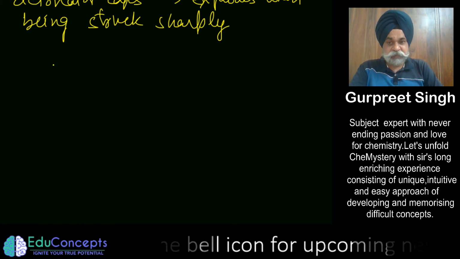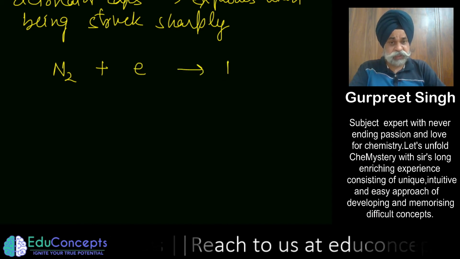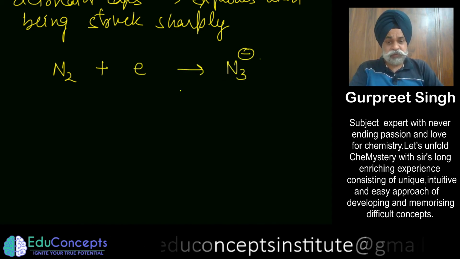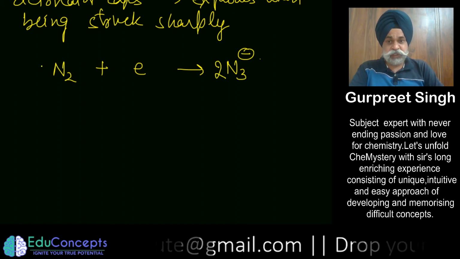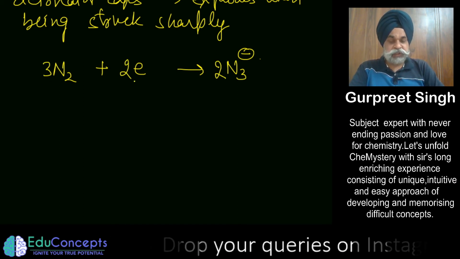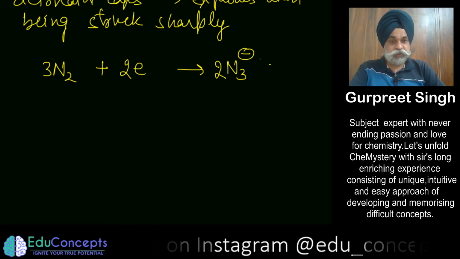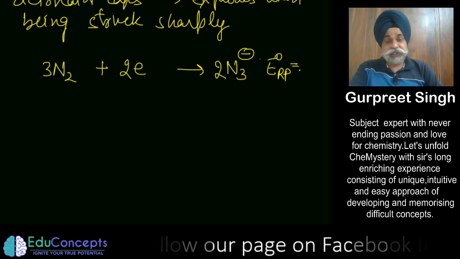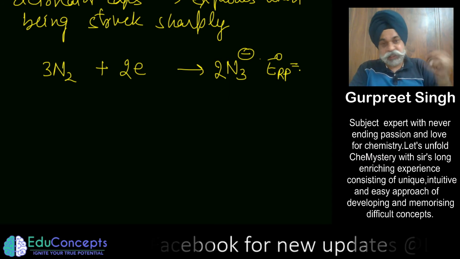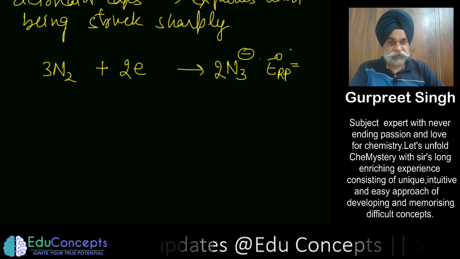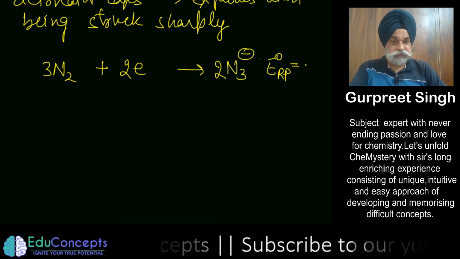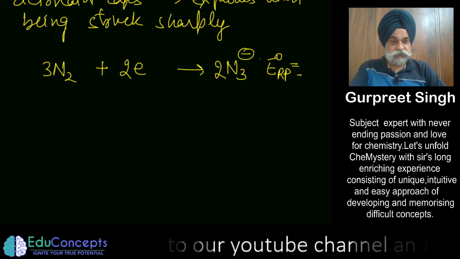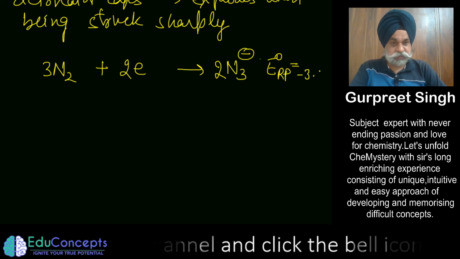Now another thing which you should focus on: if I write N2 plus electron changes to azide, to balance this out I should put 2 here, 3 here, and 2 electrons. Now if I want to write its SRP, the reduction potential of nitrogen going to azide, or in the reverse way, let me write the value first. This value is almost of the order of minus 3.68 volt.